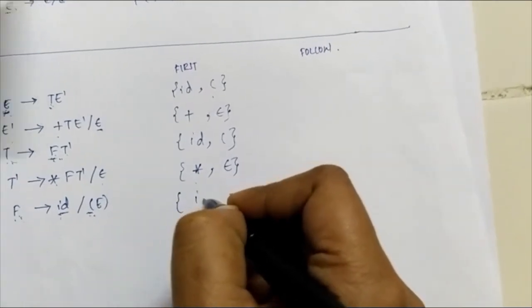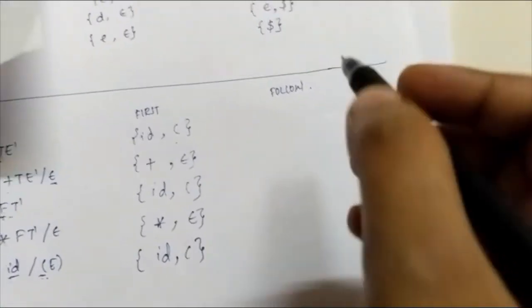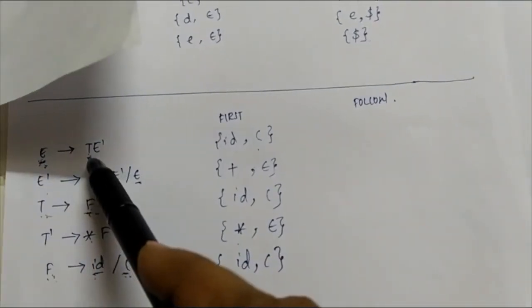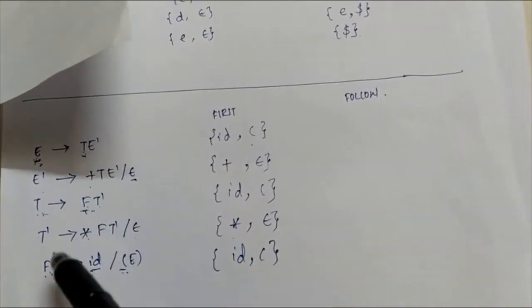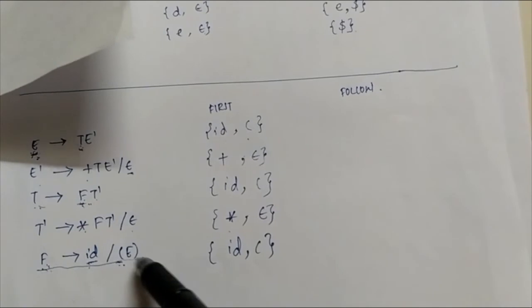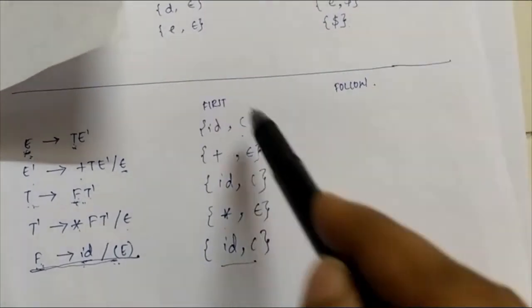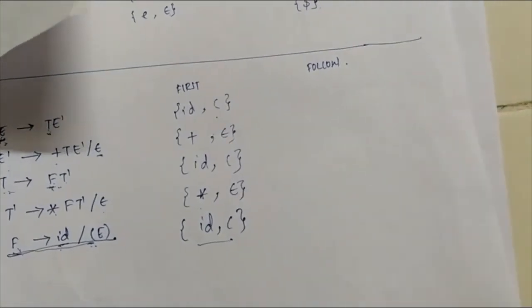First of F is ID open brackets. So in such cases where a non-terminal is producing non-terminal as the first symbol, you can write first of the productions which are terminals and then do the rest of the production, then consider the rest of the production.